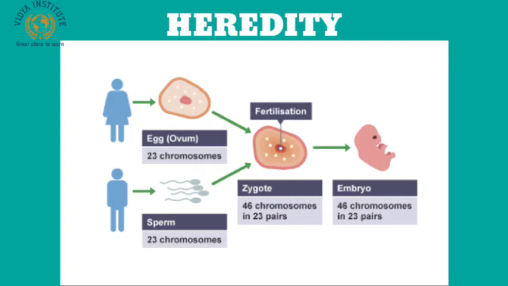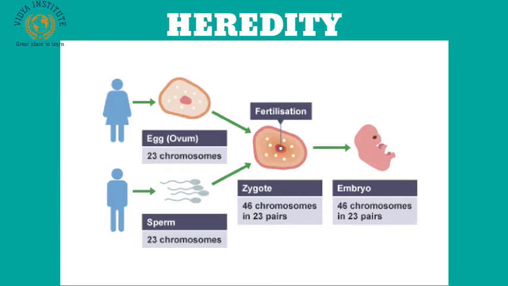Two parents, a male and a female, are involved in sexual reproduction. The sexually reproducing organisms produce sex cells or gametes. The male gamete called sperm fuses with a female gamete called ovum or egg to form a zygote, which gradually develops into a young one or offspring, showing some similarities with the parents.